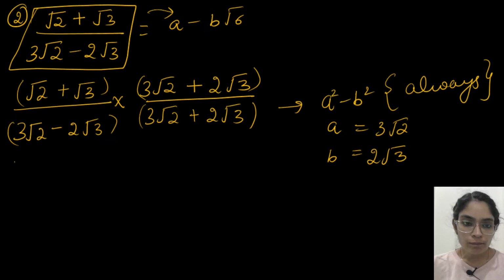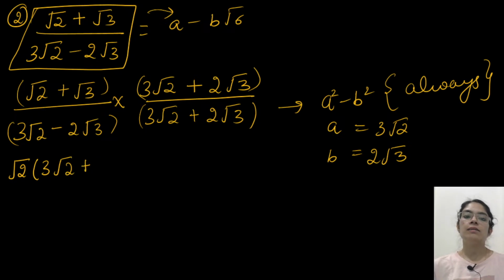So first term of the first bracket, then we'll write the full second bracket. So that is √2 times (3√2 + 2√3). Don't try to do it directly, just write the steps. Some students try to use shortcuts, and then mistakes might happen. So do it properly, each and every step should be written.